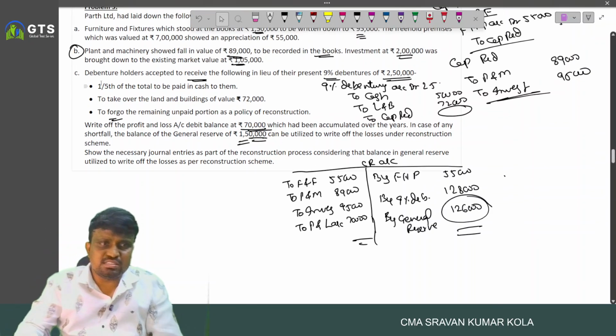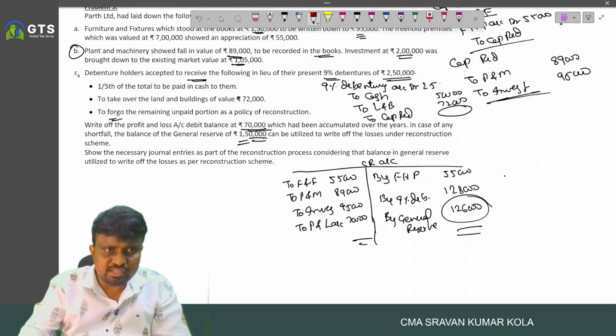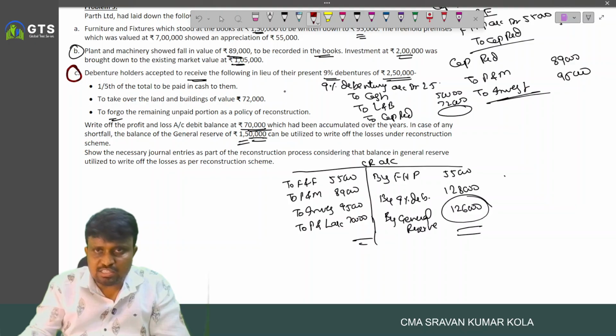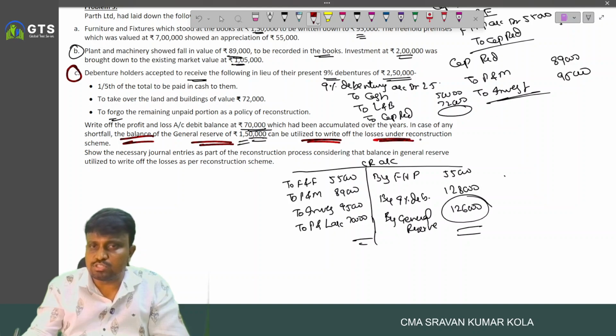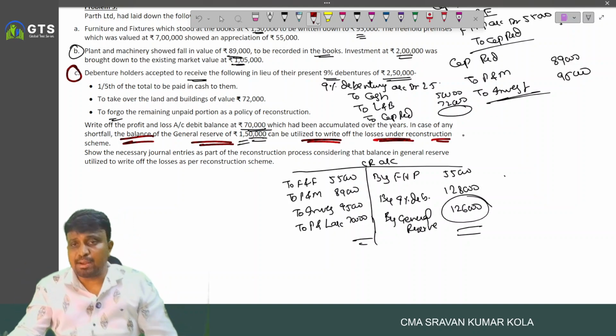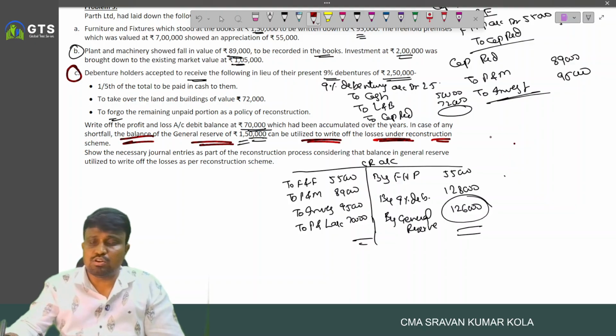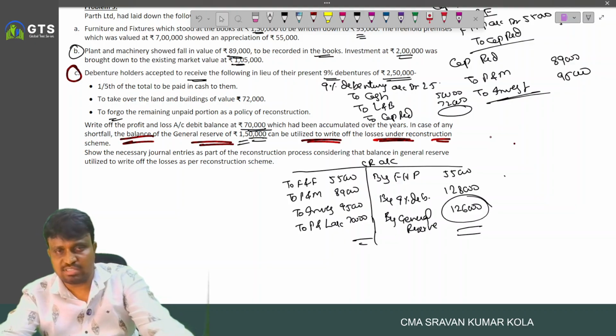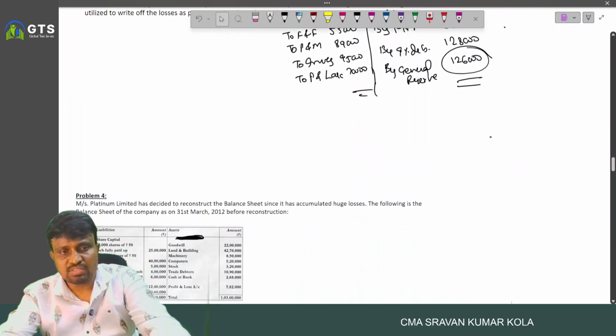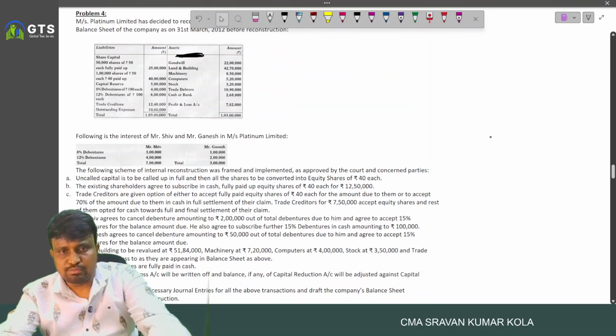And in this case, this is the important point, settlement of debentures, and this is the new point: the balance of general reserve. If any shortfall is there in capital reduction, the balance of general reserve can be utilized to write off the losses under the reconstruction scheme. Okay. Next, fourth problem.